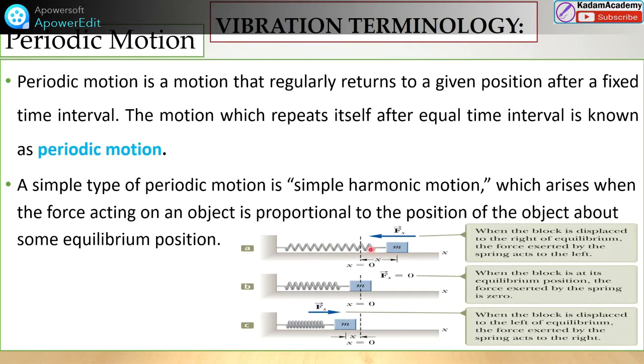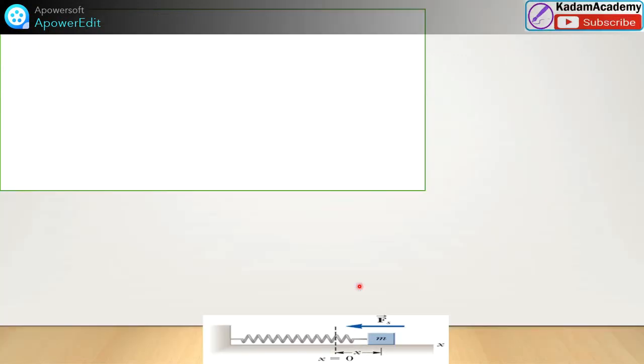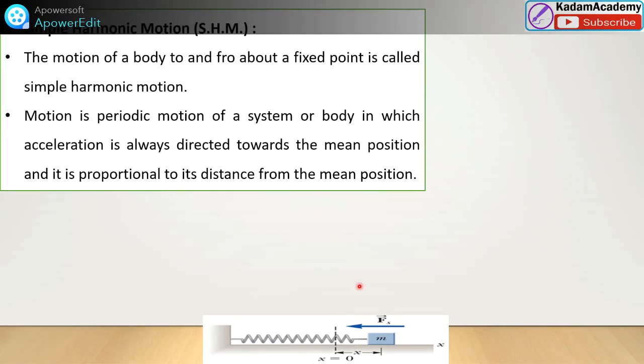So in this motion, the mass slowly tries to come to the equilibrium position. So it will follow simple harmonic motion. The motion of an object connected to a spring is a good example of simple harmonic motion. So we'll see in more detail. One more video is there.